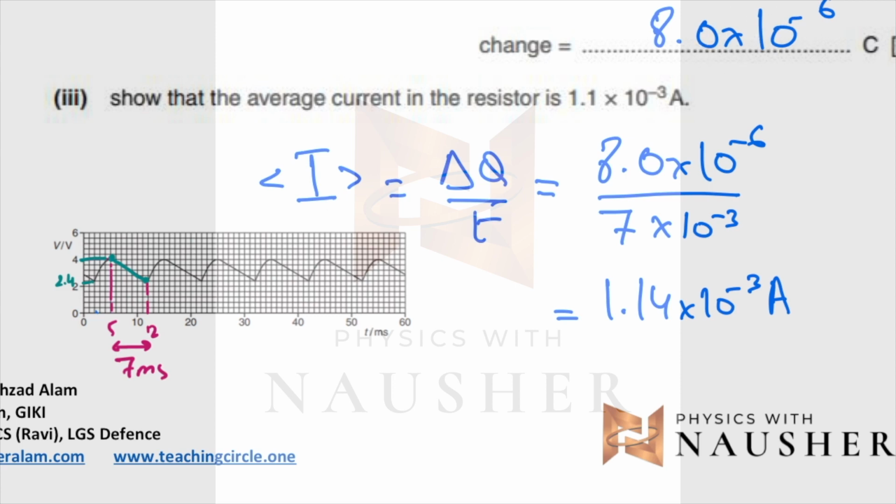So average current will be the change in the charge over time, which is 8 into 10 to the minus 6. That's the charge that you dissipated from here to here, divided by the time it took you to go from here to here. The current that you get is 1.14 into 10 to the power minus 3, which is what they want you to prove.